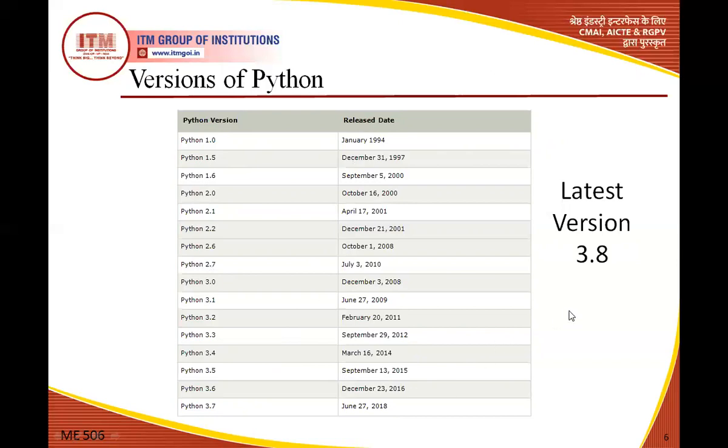The latest version nowadays, which we are using, is Python 3.8. So a new version means that the number of libraries has increased in that version. This is the latest version.